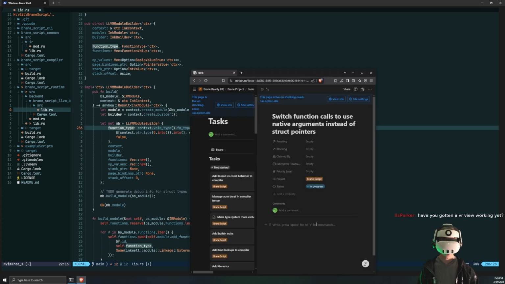Have you gotten a VR view working yet? Not quite yet. We're focusing right now on getting the scripting language working. After the scripting language and its scheduler are ready to go, we're going to put those into the engine and start on a rewrite of the engine's graphics system. When we start on the refactor of the engine's graphics system, that's when I'm planning on adding in OpenXR. And that is when we'll have a VR view working in the engine, somewhere halfway through that rewrite.